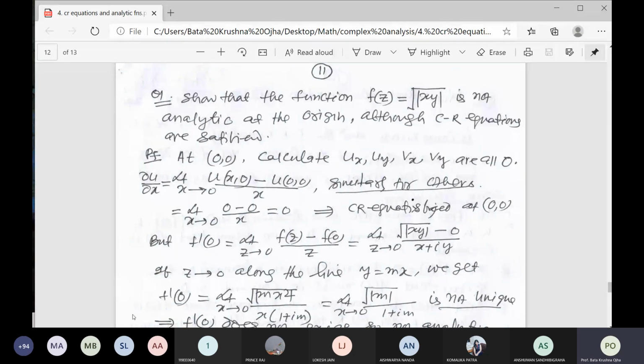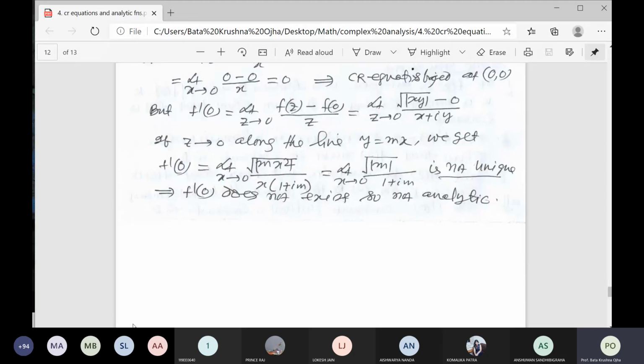Why is it not analytic? For analyticity, the function must be differentiable at the origin. Here you see, what is your f'(0)? f'(0) is equal to, by the same procedure, limit z tends to 0 of f(z) minus f(0) by z. If you remember the formula, you can do it, otherwise you cannot. So limit z tends to 0 of modulus of this minus 0 by x plus iy. So z tends to 0 means x tends to 0 and y tends to 0.